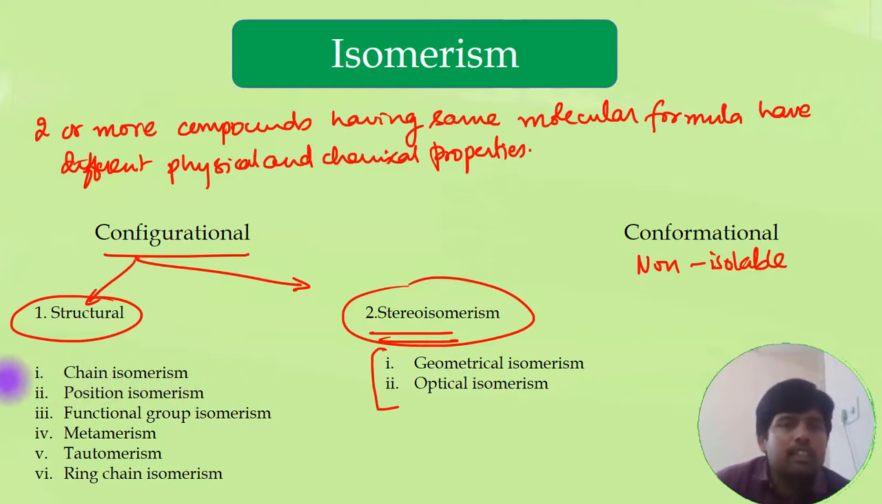There are mainly 6 types of structural isomers which differ in the structure of the molecule. Basically, bonding in the molecule will be different. So we have 6 types here: chain isomerism, position isomerism, functional group isomerism, metamerism, tautomerism. Of all these, the most important is actually tautomerism from the exam point of view. So let us see the different isomerisms one by one now.